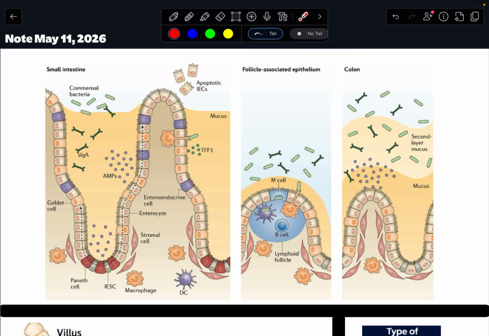They're cells that detect nutrients or the presence of chemicals in the gut and release hormones or signal molecules into circulation. And then there are these cells right here, smooth muscle cells. There are macrophages and dendritic cells, cells that are involved in the immune system. There are goblet cells that facilitate the production of mucin or mucus.